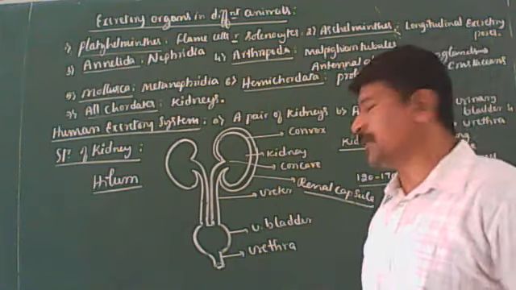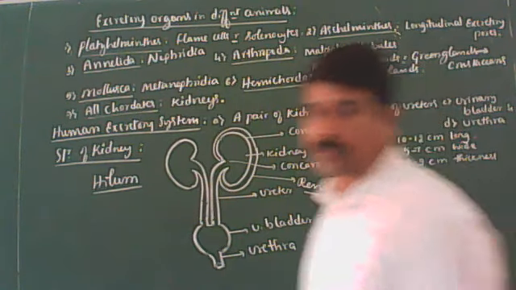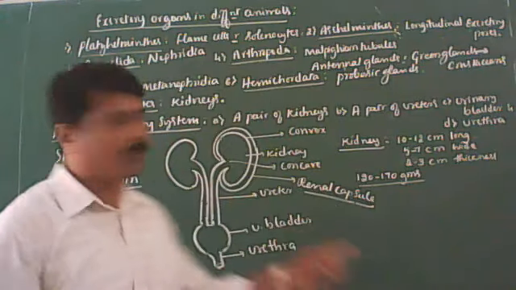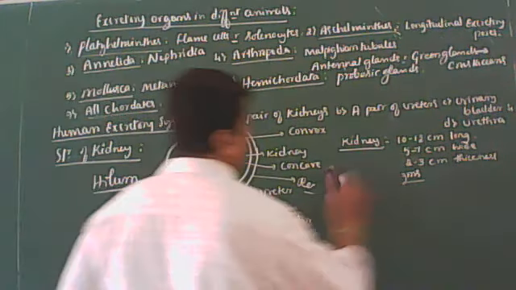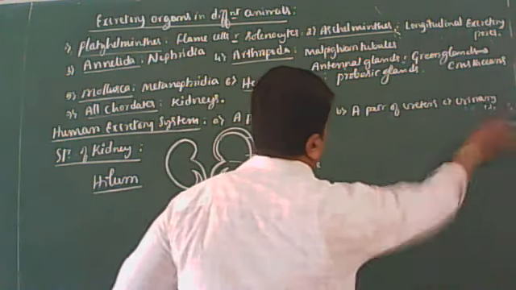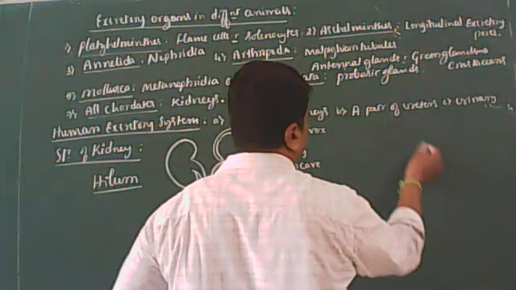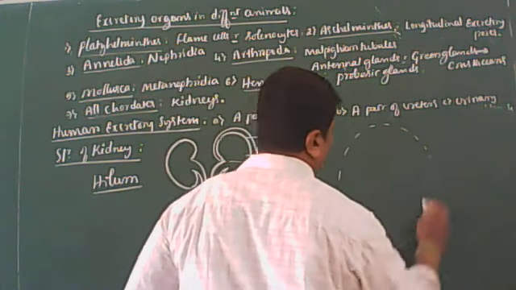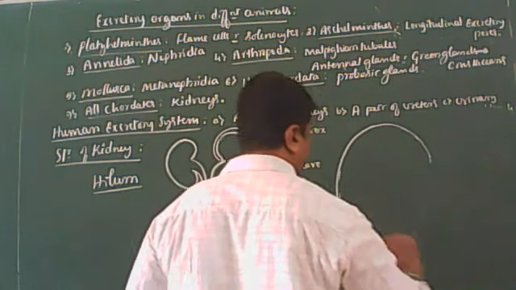Okay. Now let us come to the longitudinal section of the kidney, nothing but the internal structure of the kidney. I think this is clear for you. This is the morphology. Now let us come to the longitudinal section of the kidney. LS of kidney. The longitudinal section of the kidney shows two regions.